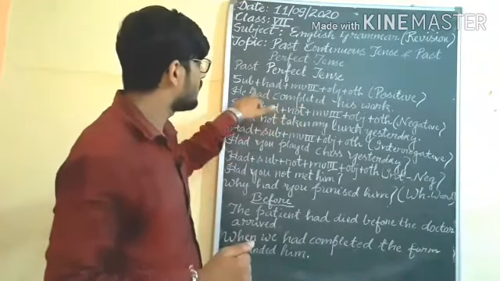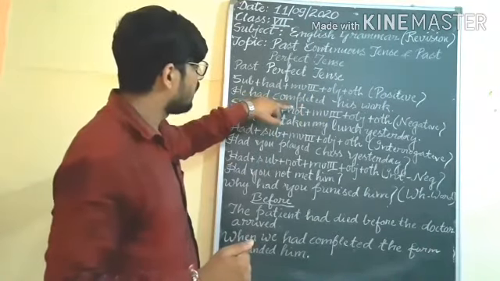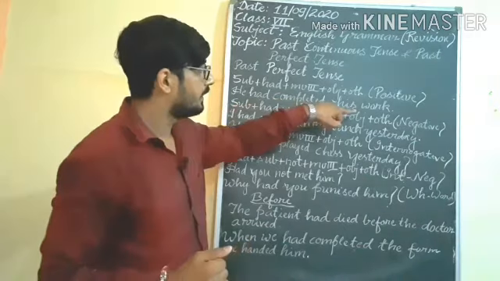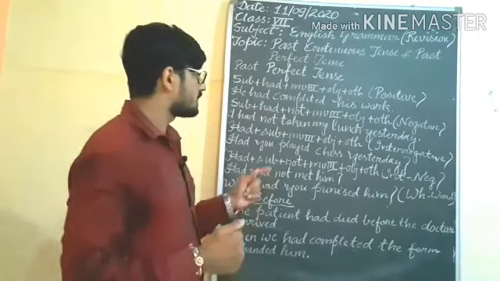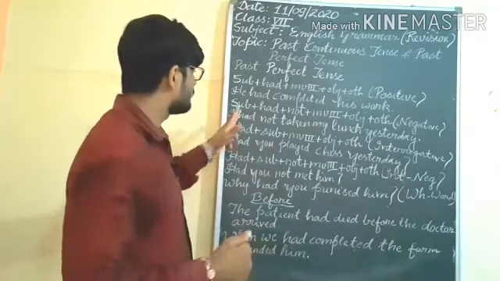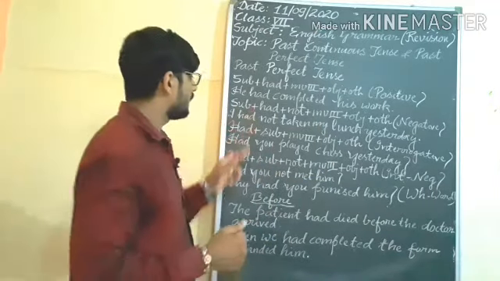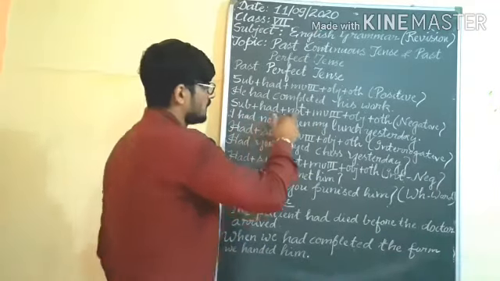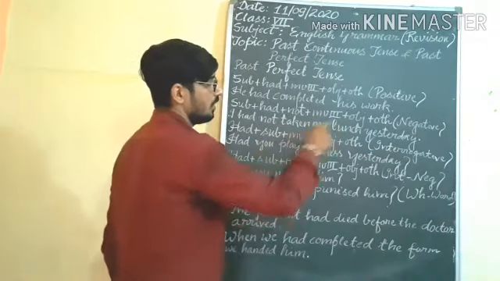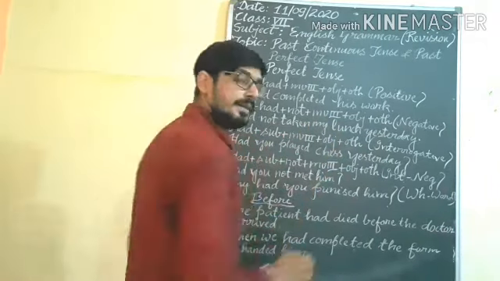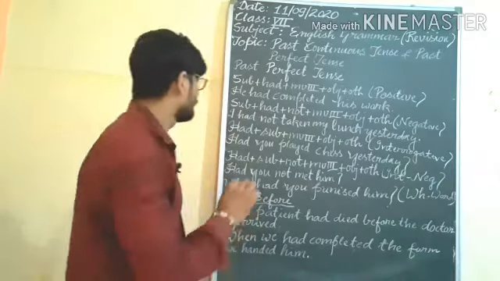He had completed his work: subject, then had, afterward main verb third form, object and other. Understand? Afterward, next negative sentence, we will use subject, I had, afterward not taken, main verb third form, my lunch, object, yesterday, other. In this pattern we will use.